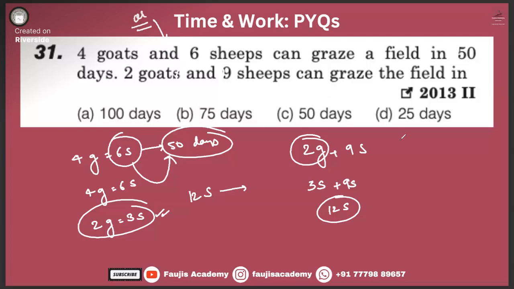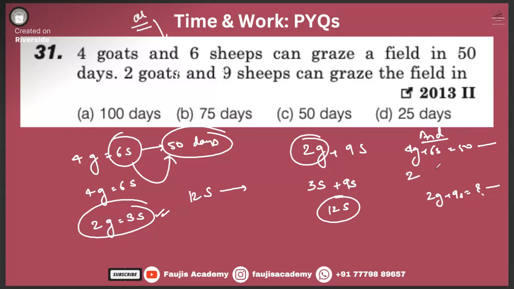You will get one equation: 4g plus 6s is equal to 50. And they have asked what 2g plus 9s is equal to. If we have 2 variables, we need 2 equations, then only we can find the answer. Otherwise, we'll have to keep on guessing.